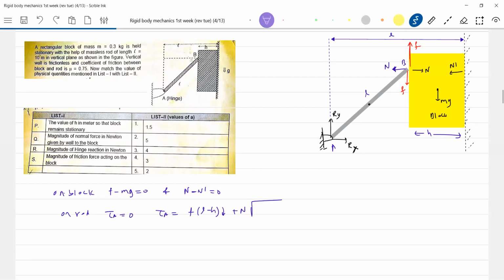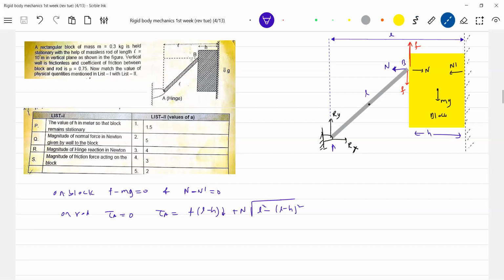Okay, I got it. L square, L minus H whole square. Will I agree? Or if you want, you can write this distance as say R. So what can be R is equal to... sorry, not this, this is R. This is R.